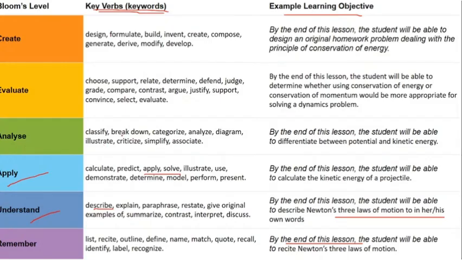Analyzing is breaking down, classifying, criticizing in order to differentiate what you have learned in your class. Evaluating is determining, judging, justifying with the help of several examples put up in the class. And creation means coming up with a new principle. Okay, so this is how you can get the key verbs. I have listed all the key verbs. Please take some time, because if you read it, you can solve any type of question on Bloom's taxonomy with the keywords as well as examples.